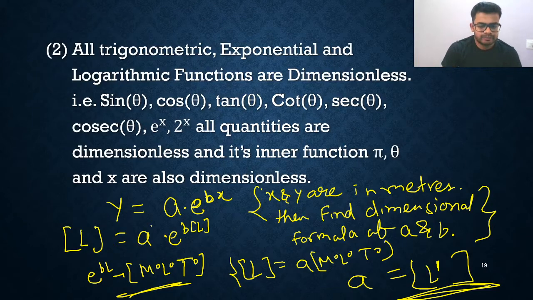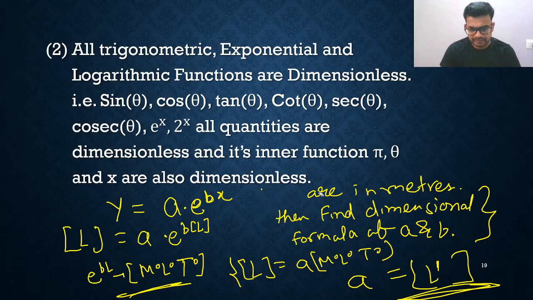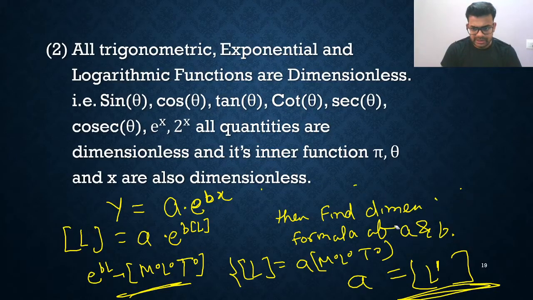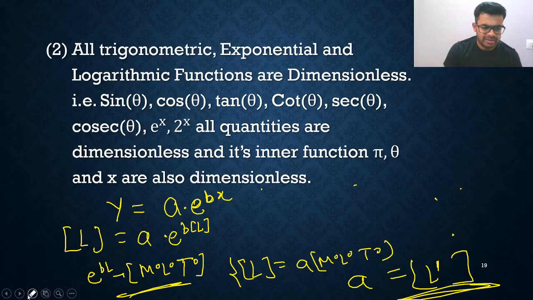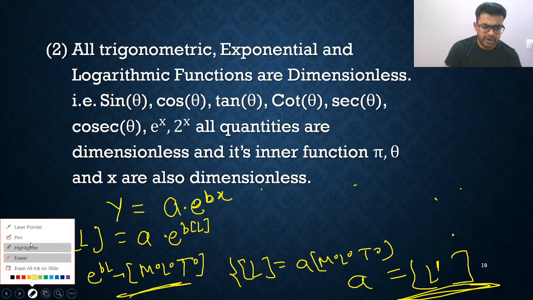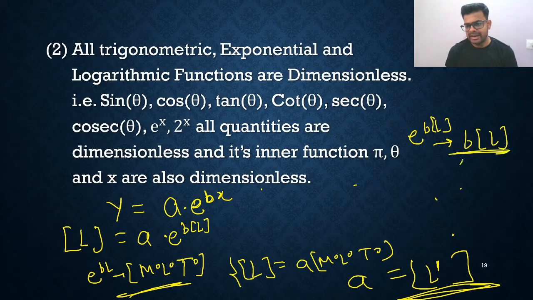Now I need to find the dimensional formula of B. How to find it? The point is that anything in the exponent, anything in the power, is also dimensionless. So in e power bx, this B into L combined is dimensionless.